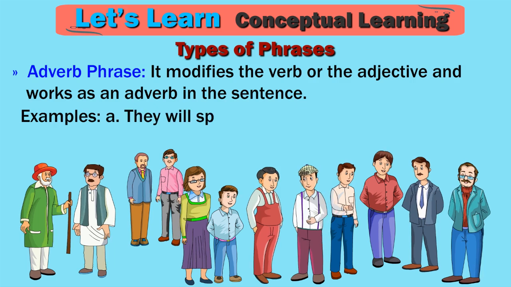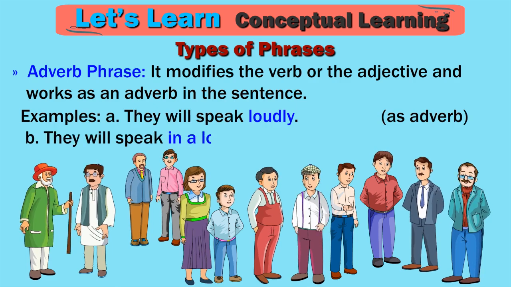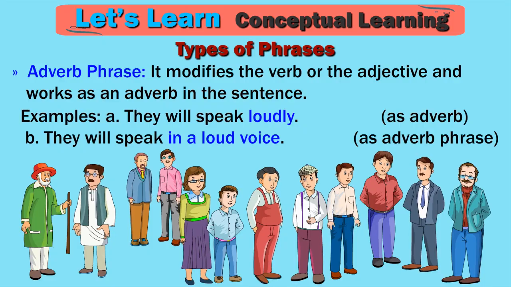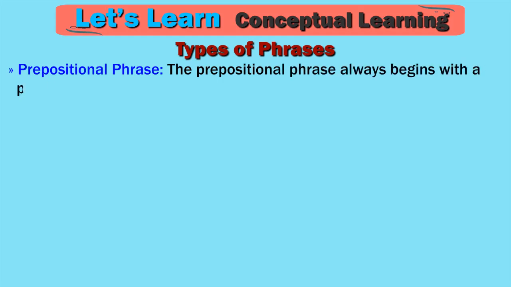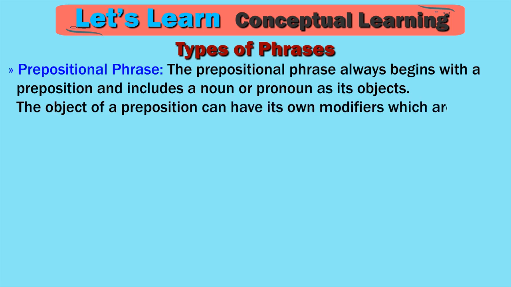Adverb phrase. It modifies the verb or the adjective and works as an adverb in the sentence. Examples. A. They will speak loudly. As adverb. B. They will speak in a loud voice. As adverb phrase. Prepositional phrase. The prepositional phrase always begins with a preposition and includes a noun or pronoun as its object. The object of a preposition can have its own modifiers which are part of the prepositional phrase.